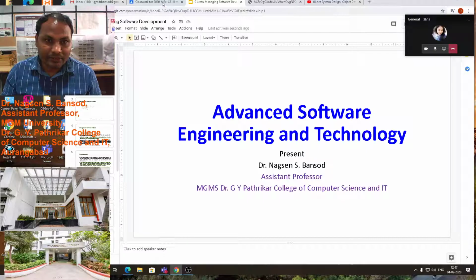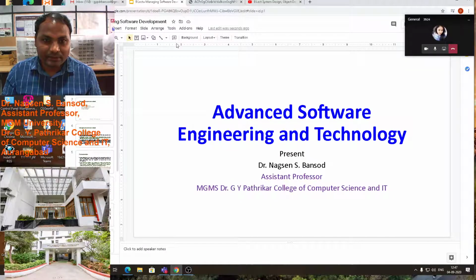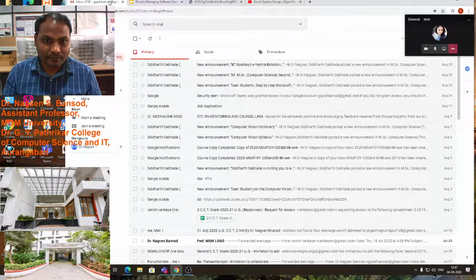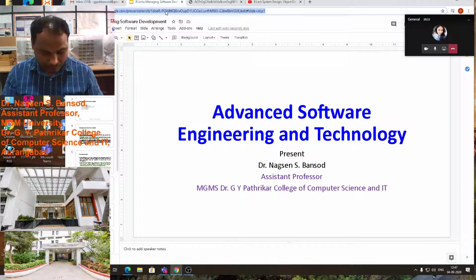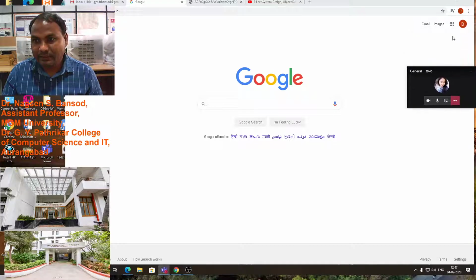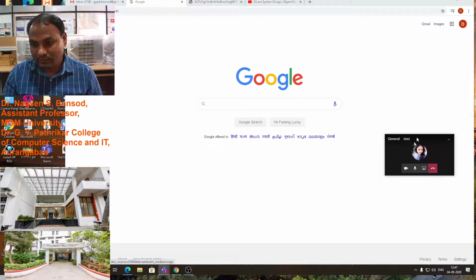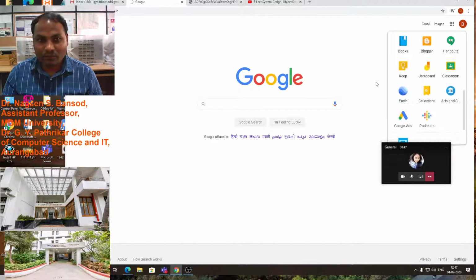Now this will automatically save. Once I close it, it will save automatically. We know this document is in our Google Classroom.